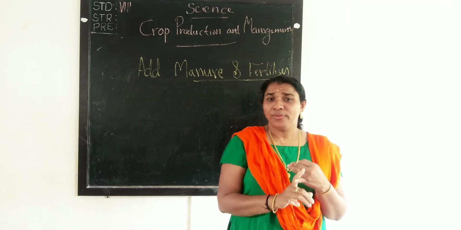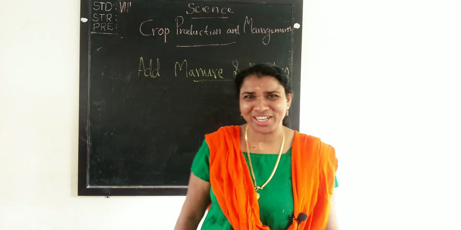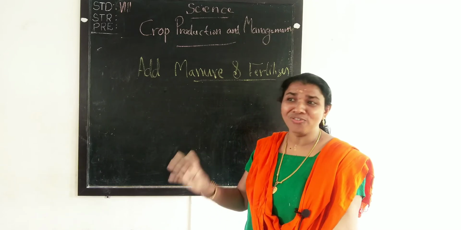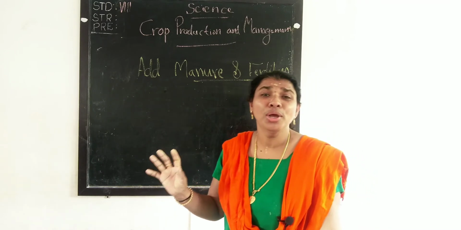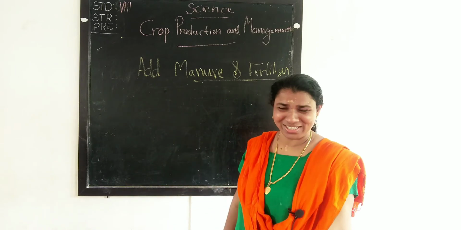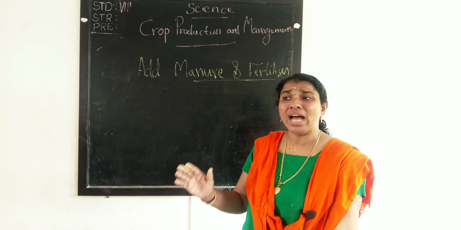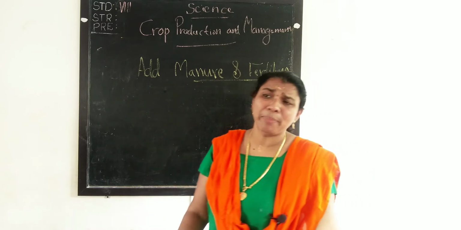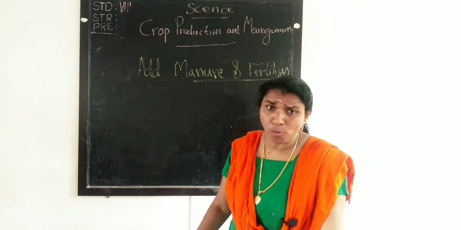So, in 4 points, humus is very important. From the beginning onwards we studied that plants need more humus. So, what is the importance of humus in the soil? If we are adding manure, the soil becomes rich in humus.